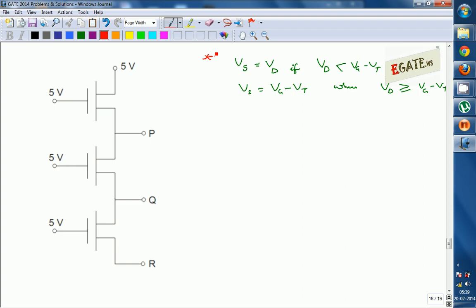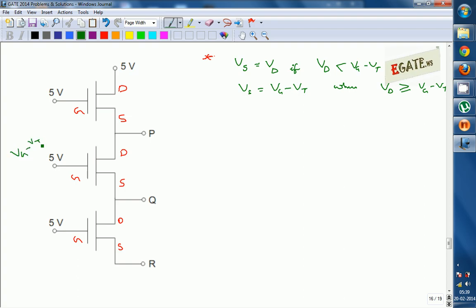Okay, so now for this diagram we are going to indicate that, always for NMOS, the higher potential is treated as drain. This is gate, this is source, again this is drain, source, and gate, and again this is gate, drain, and source. Now check this one at P. Always Vg is going to be 5 volts. So we can write the generalized expression: Vg minus Vt for all is Vg minus Vt.